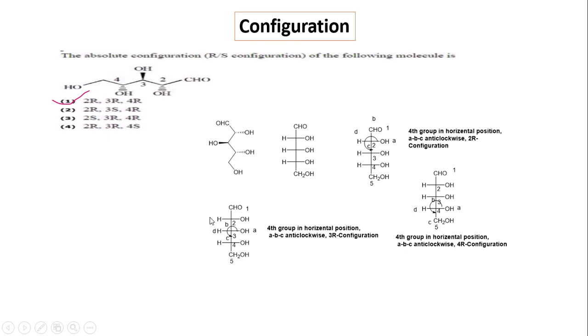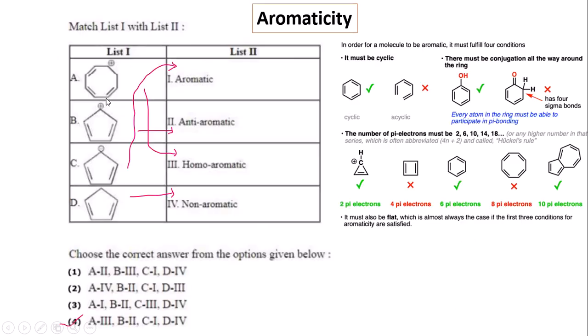Similarly, if we see the C2 center, in C2 center the OH group is A, and the CHOH group is B, and the CHOH CH2OH group is C, and hydrogen is D. This is also anti-clockwise orientation. Hydrogen group is in the horizontal direction, so it is R. Similarly, the fourth group is also R configuration. So option 1 is the correct one.